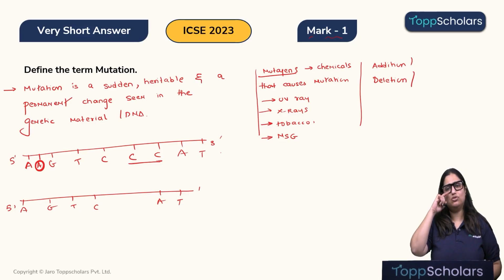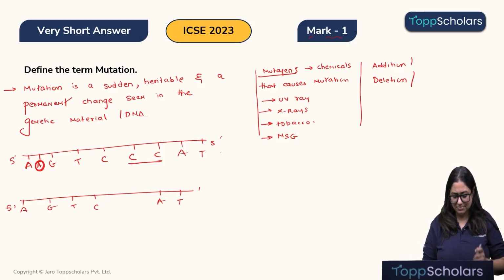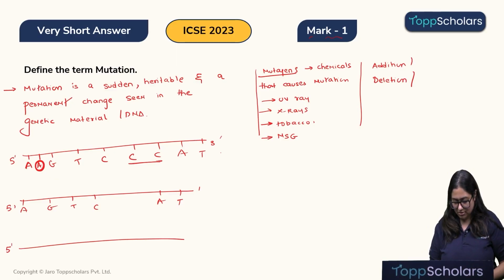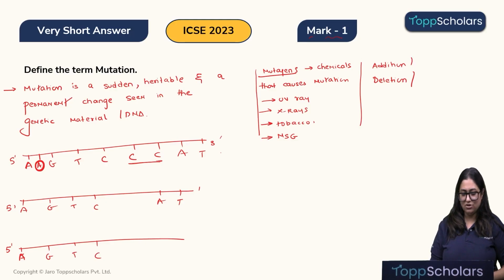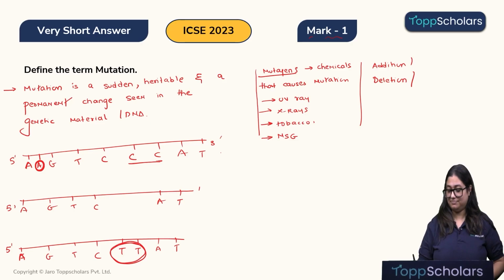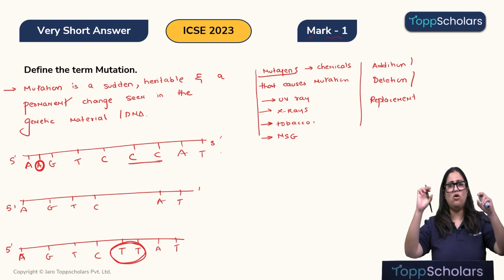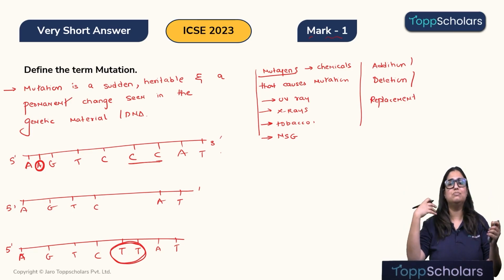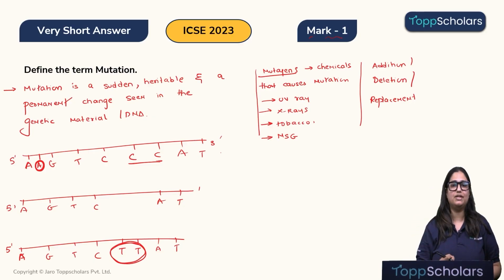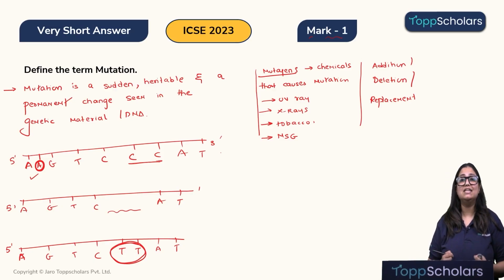or exchange of nucleotide. That is, let's say for example children, this was a healthy nucleotide, that is A, G, T, C. Now, instead of 2 C's, we have T's. So, this is replacement or exchange. So, whenever the normal sequence of a DNA undergoes some changes, that is either addition of new nucleotide in this case or deletion of nucleotides in this case or replacement or exchange of nucleotides, then this all leads to mutation.